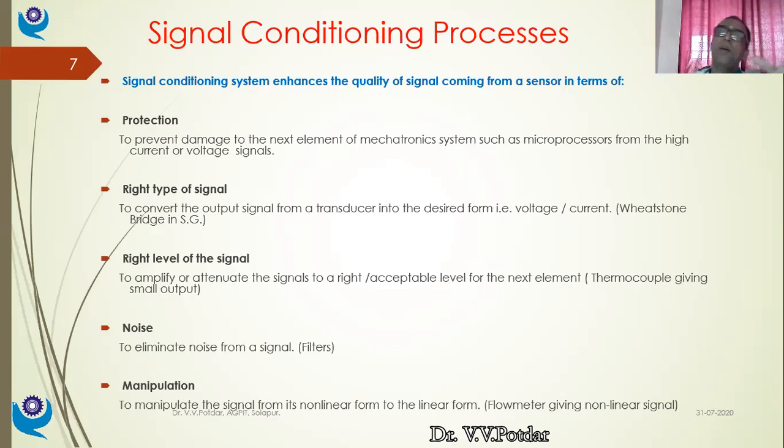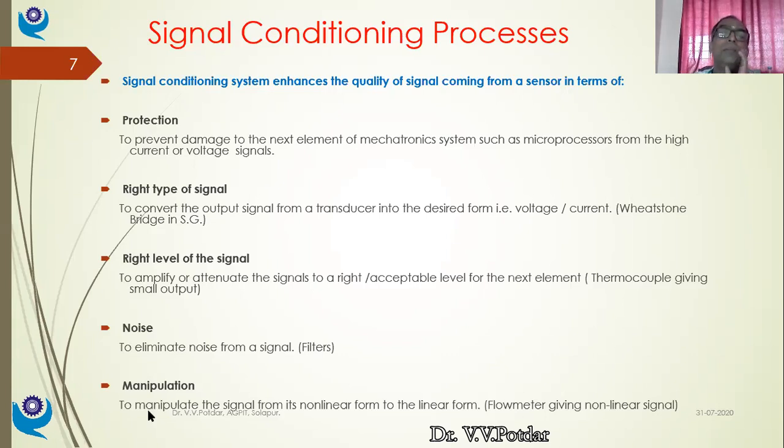So that is sound noise plus the distortion signal is also called noise signal. So to eliminate the noise from the signal, we use filters as the signal conditioning devices, electronic filters, not mechanical filters for particle arresting. No. So the electronic filters which will filter out the unwanted electrical or electronic signals.